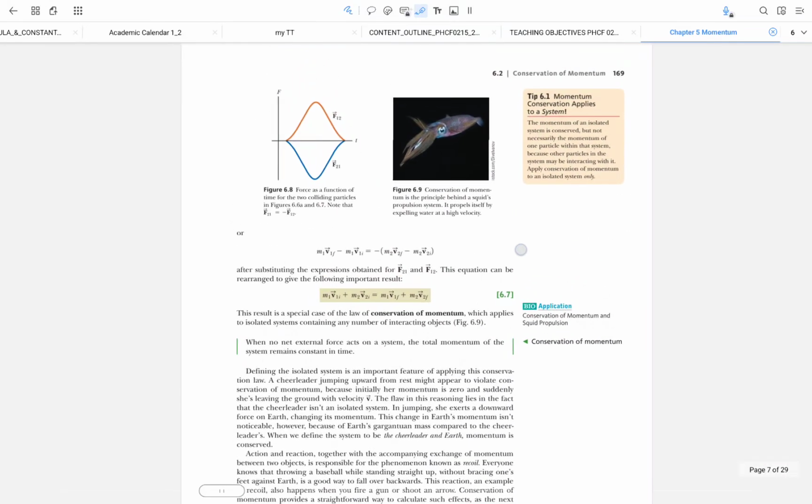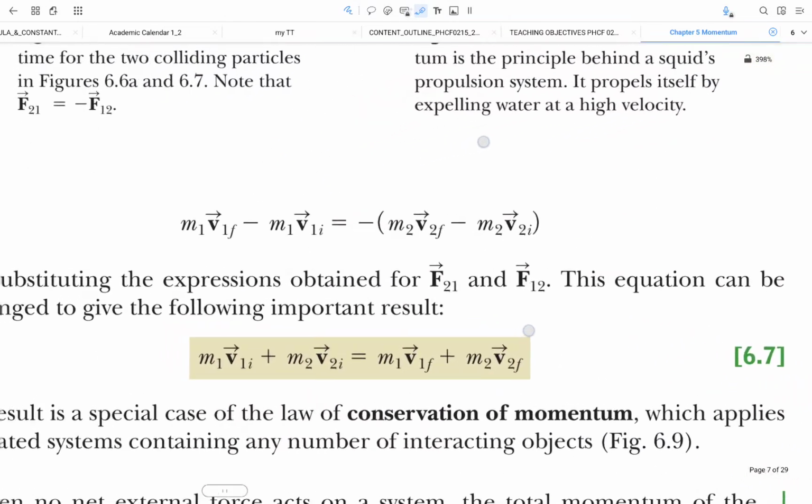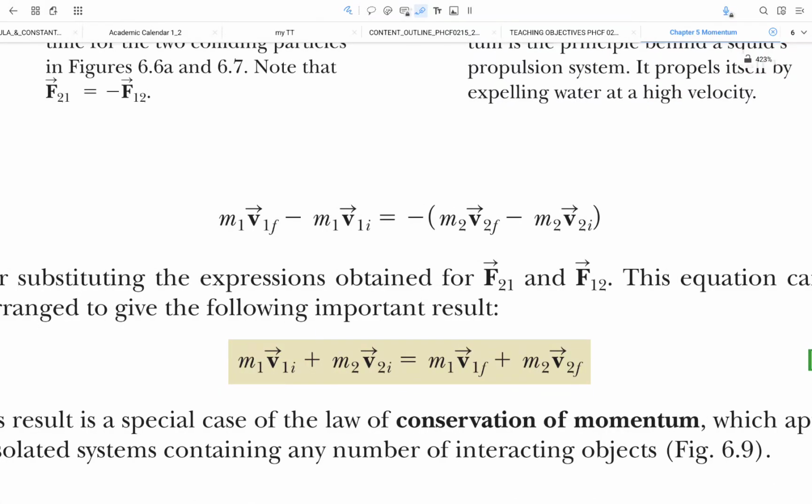So how is it going to look? The expression turns into something like this. Earlier F and delta t, and then again negative F and delta t. So this negative is over here, and of course you have 1, 2, and then 2, 1 over here.